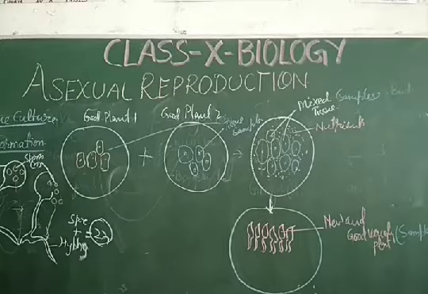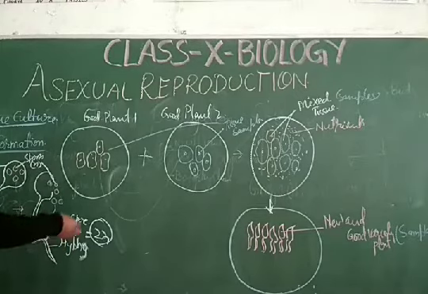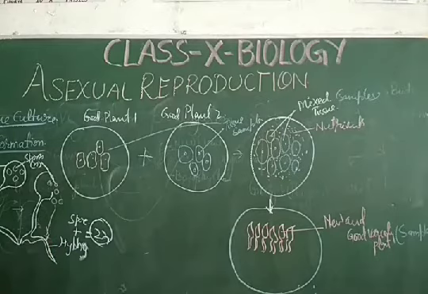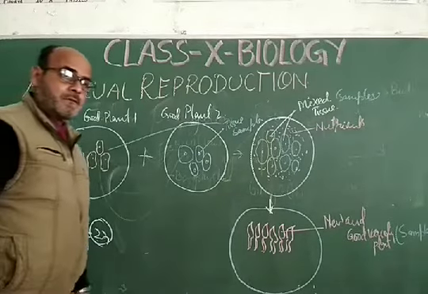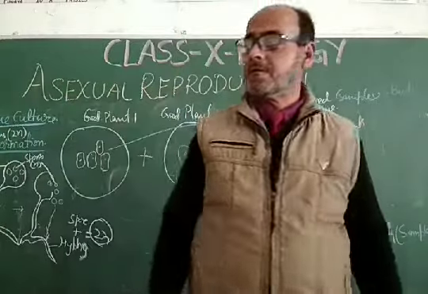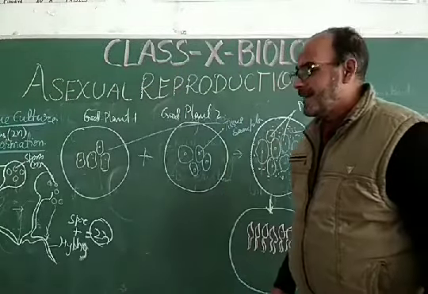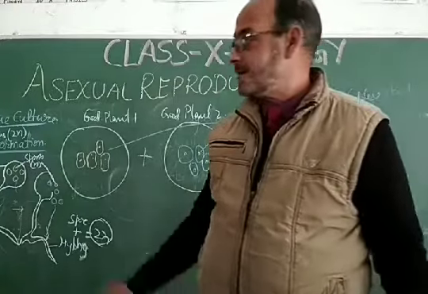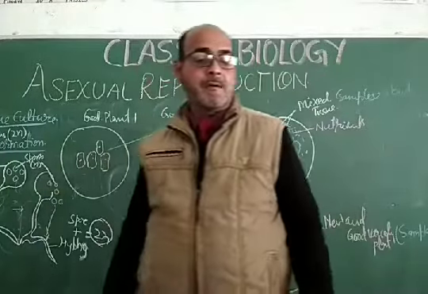So this hypha has n, this spore has n, and when n plus n get mixed, there will be 2n. So the complete Rhizopus plant is diploid, 2n, but the spore of the Rhizopus is haploid, and the hypha of the Rhizopus is haploid. When haploid and haploid mix, the diploid Rhizopus will be formed, and as a result of this spore formation, the colony of the Rhizopus or bread mold gets spread. So this is the last part of the asexual type of reproduction.